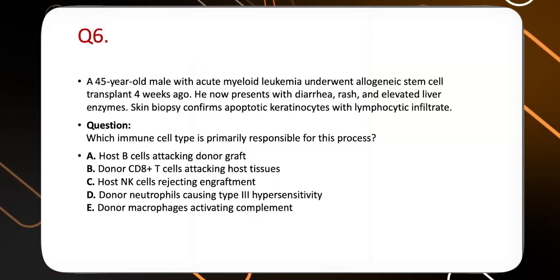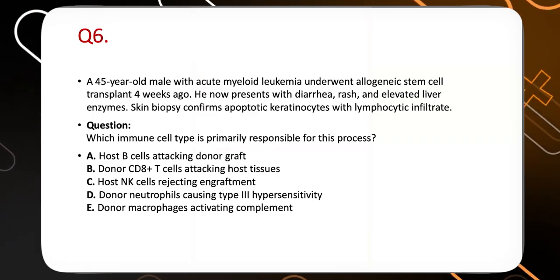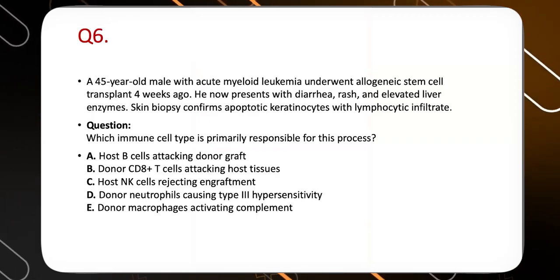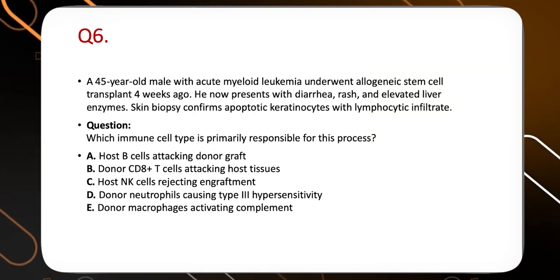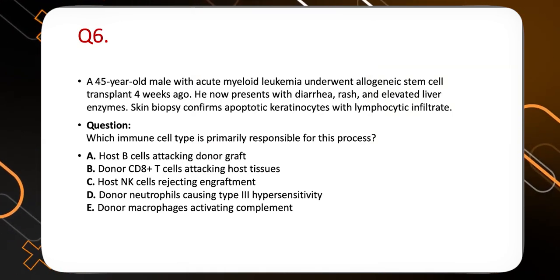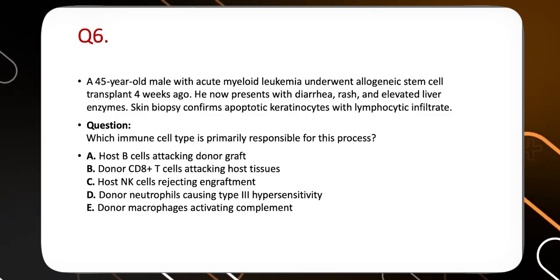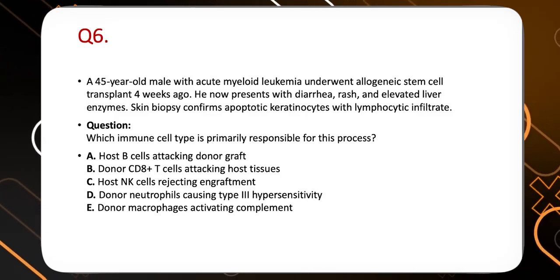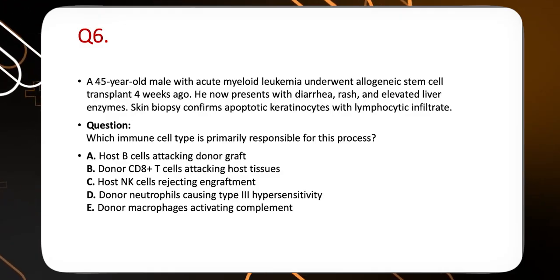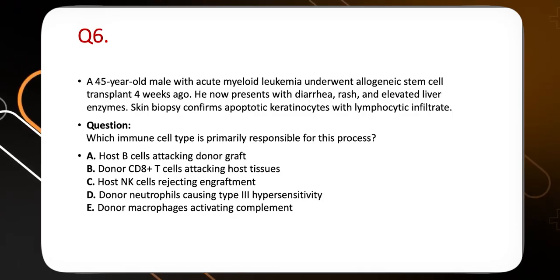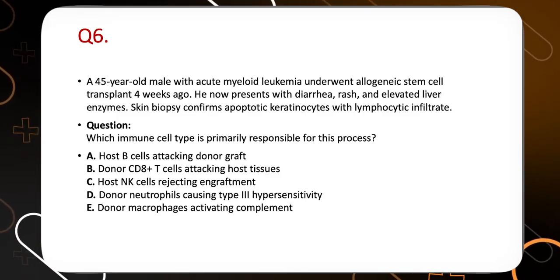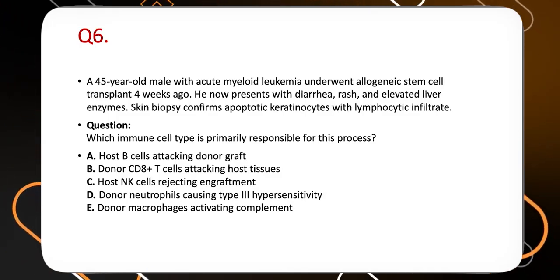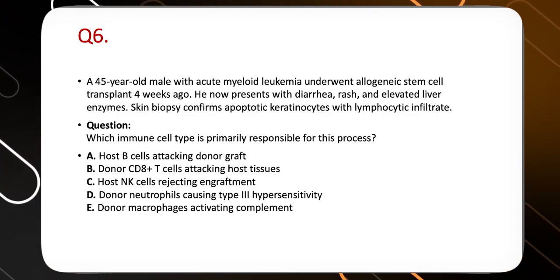Question number 6. A 45-year-old male with acute myeloid leukemia underwent allogeneic stem cell transplantation 4 weeks ago. He now presents with diarrhea, rash, elevated liver enzymes. Skin biopsy confirms apoptotic keratinocytes with lymphocytic infiltrates. Which immune cell type is primarily responsible for this process? Number 1, host B cell attacking donor graft; donor CD8 cells attacking host tissue; host NK cells rejecting engraftment; donor neutrophil causing type 3 hypersensitivity; or donor macrophage activating complement.